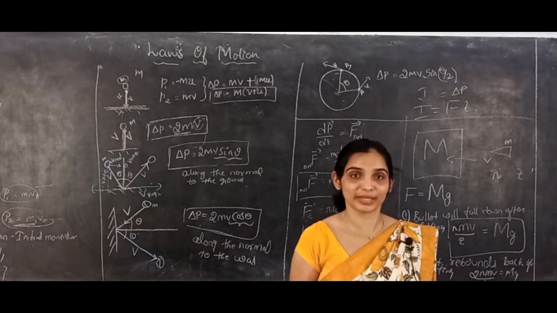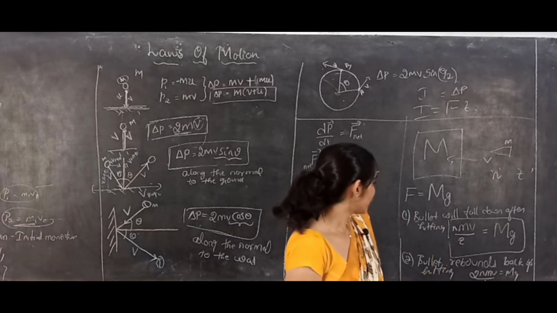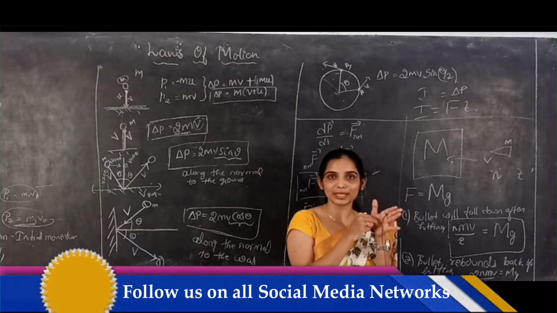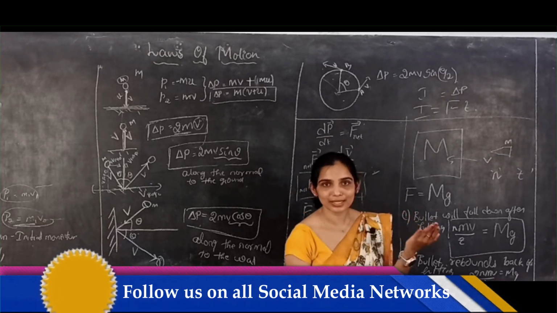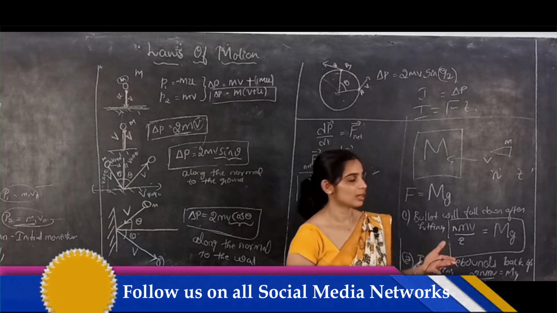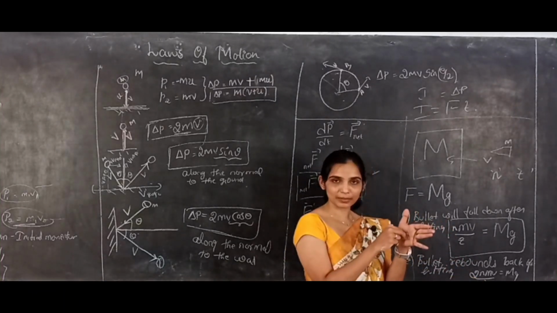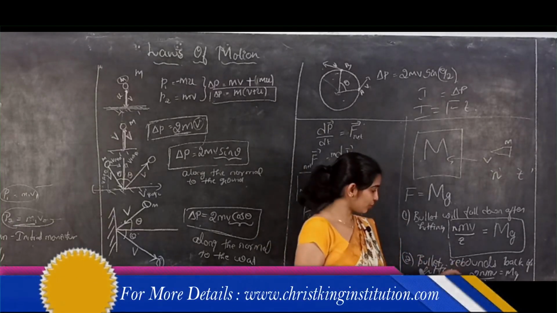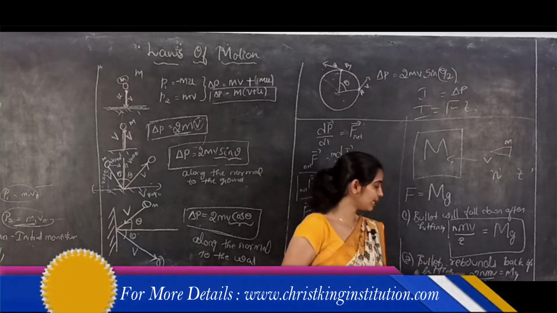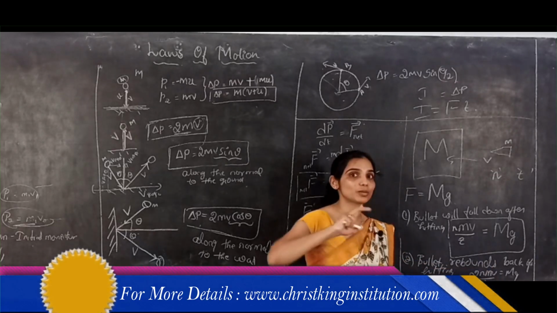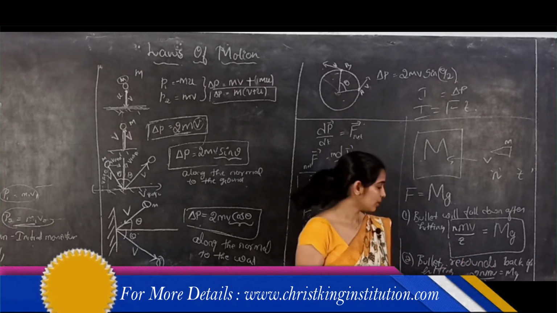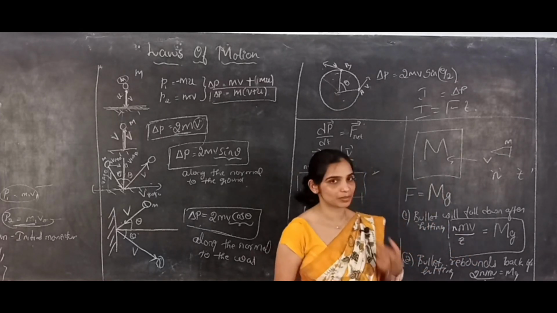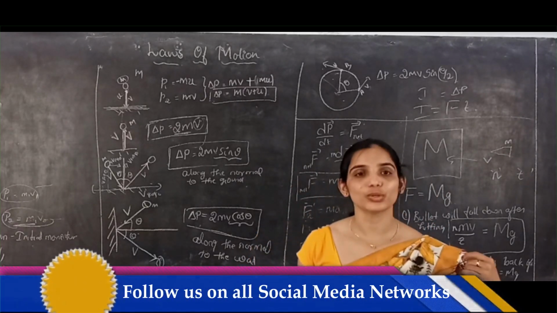So a change in momentum takes place. Initially the momentum is mv, and the final momentum is 0 because it is dropping down. But in this case, the initial momentum is mv, and the final momentum is also mv in the opposite direction. So 2 times mv is the momentum change of one bullet, and 2 into n into mv is for all the n bullets. Divided by t, it gives the force acting on this metal plate, which is m into g.